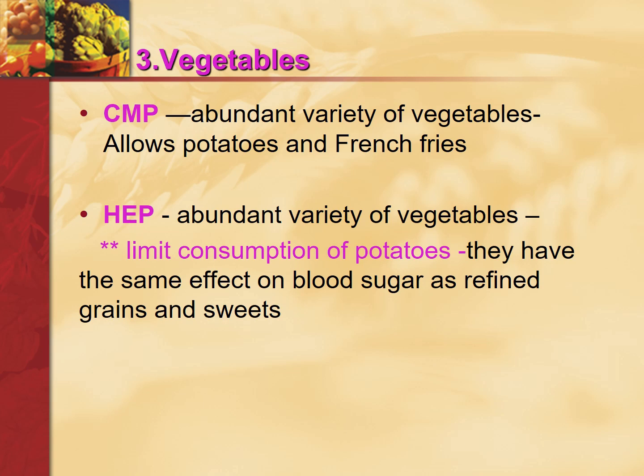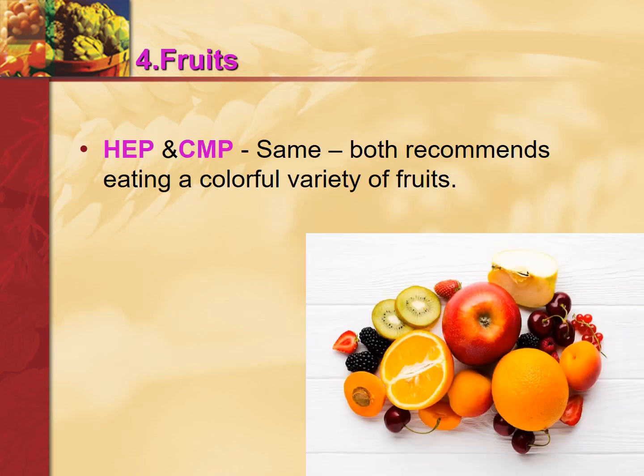Vegetables. Choose My Plate says abundant varieties of vegetables. All varieties of vegetables are allowed, including potatoes and french fries. Whereas Healthy Eating Plate says abundant variety of vegetables, but they limit the use of potatoes, because potatoes are going to have the same effect on the blood sugar as the refined grains and sweets. So they limit the use of potatoes, whereas Choose My Plate allows all types of potatoes also. Fruit is the same in both recommendations. They recommend eating all colorful fruits.